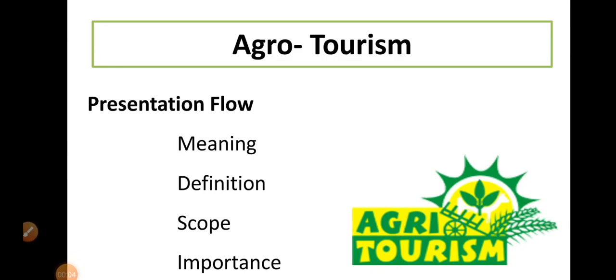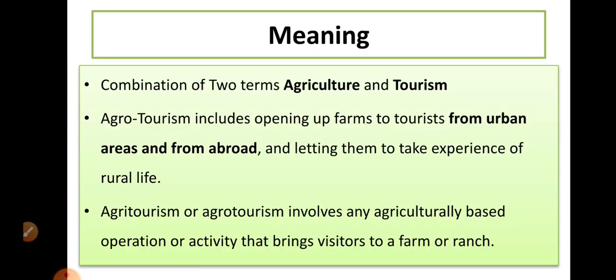In today's session of elective ABM 2414, we are going to start with our very first topic on Introduction to Agrotourism. The presentation flow will be: meaning of agrotourism, definition of agrotourism, scope for agrotourism, and importance or benefit of agrotourism for farmers and surrounding society. So, we'll begin with what is meant by agrotourism.